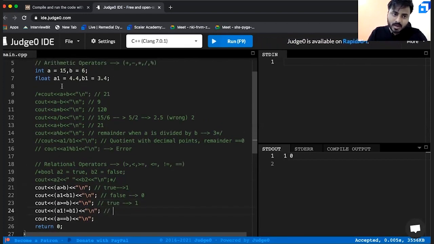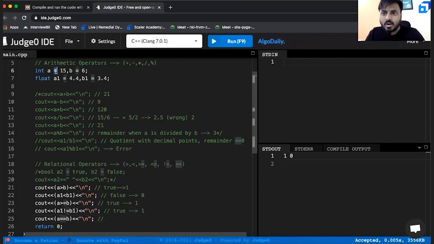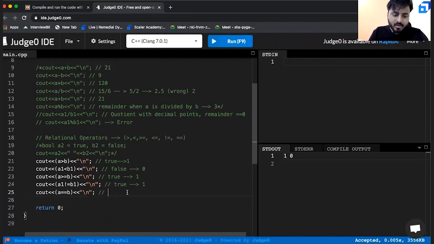A1 not equal to B1. Is 4.4 not equal to 3.4? Yes, it is correct. So the output is 1. Now, here you are checking if A is equal to B. While checking if two things are equal, you can't use single equal to. Why? Because you are using a single equal to for assignment. If you use a single equal to for assignment and also to compare two things, and you raise A equals to B, how can the system differentiate whether you are using this for assignment or comparison? It obviously cannot. That's why you will use double equal to for comparison.